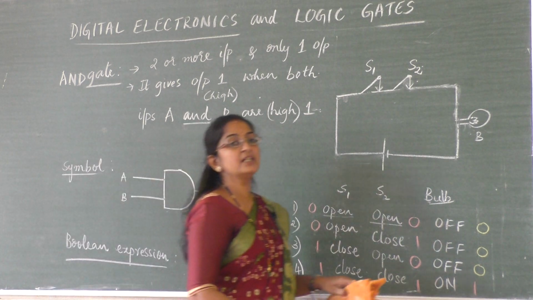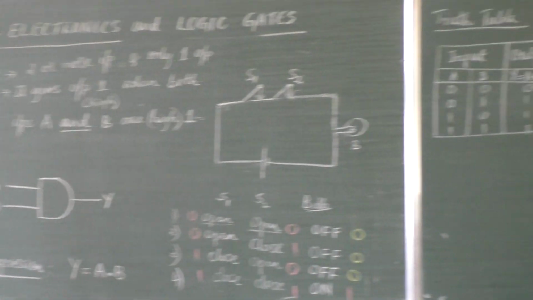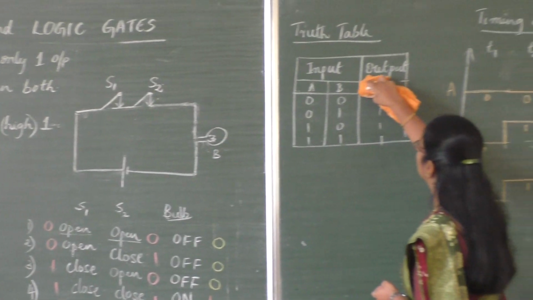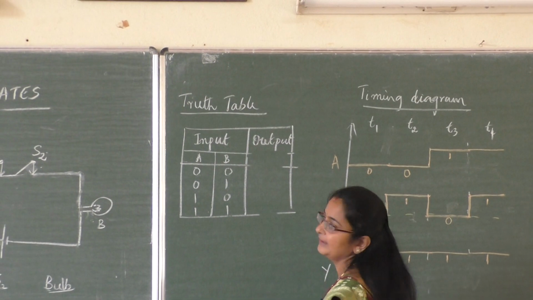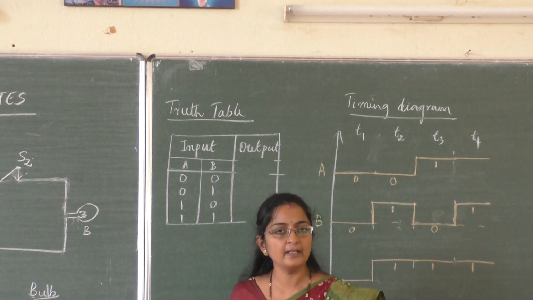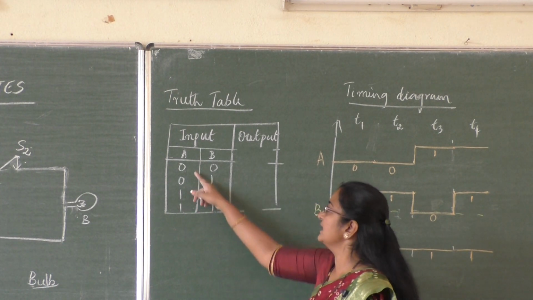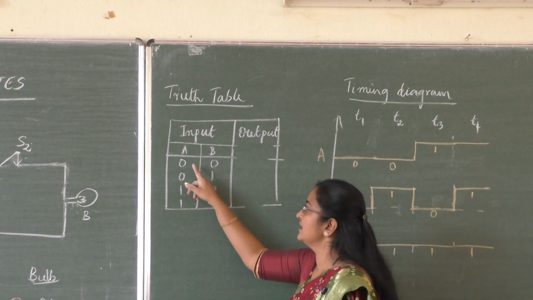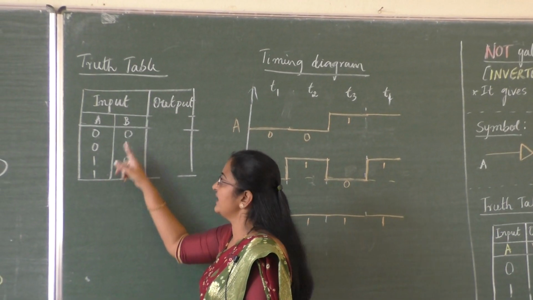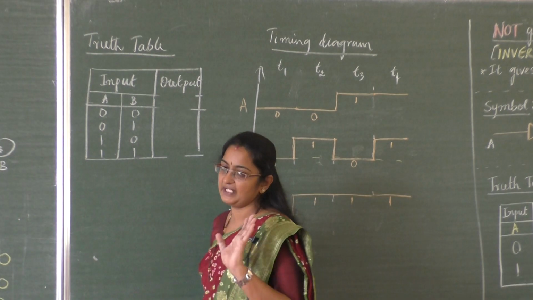Next, let us go to the truth table. Now in truth table, input options will remain same, because in our binary number system we have either 0 or 1. So only these 4 options for 2 inputs: 0, 0, 1, 1 for A, 0, 1, 0, 1 for B. So 0 0, 0 1, 1 0, 1 1 combination.